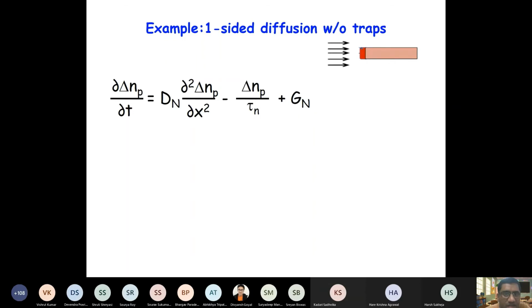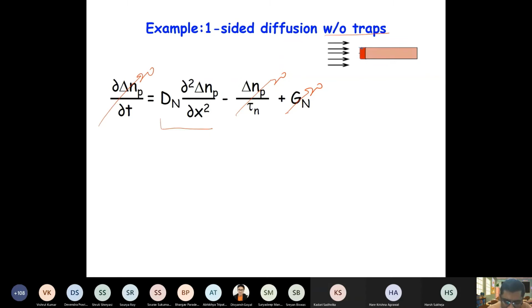We are only considering the side diffusion. There is no light here, so generation goes to 0. Only the diffusion is there from the left side. And there are no traps, so no traps means recombination also goes to 0. So no generation, no recombination, and if there is a steady state, this also goes to 0.